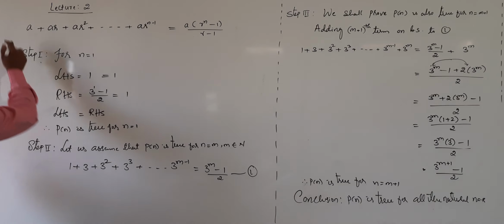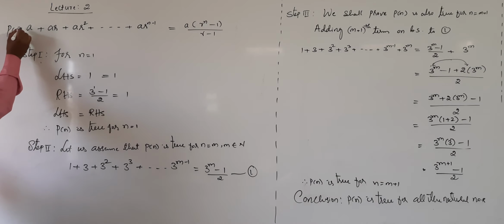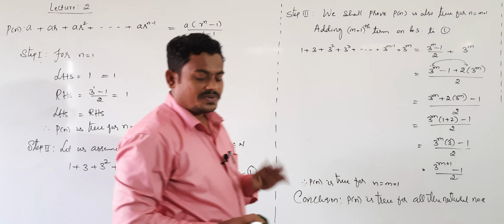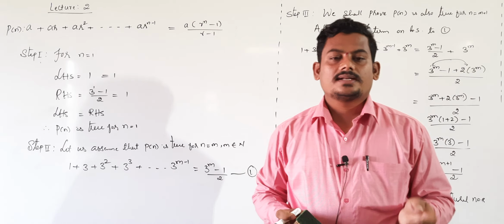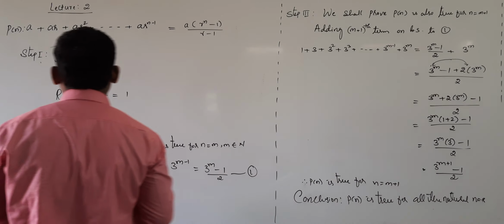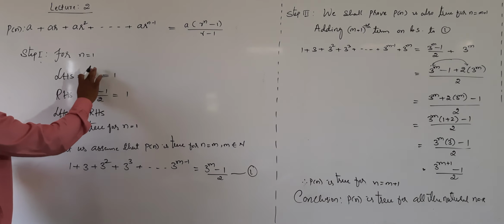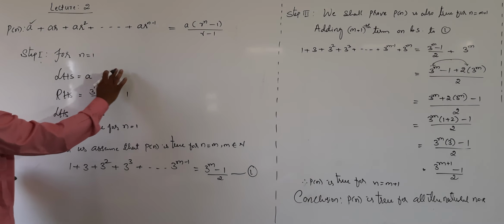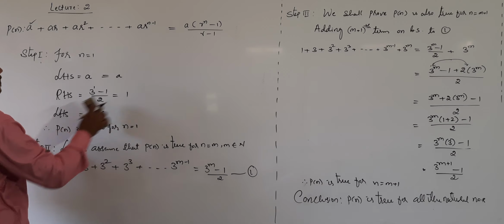For this again same procedure only. Take given statement as P of n. After that verification for n equal to 1. For n equal to 1, what will be the LHS? N value 1 means LHS is a, that is equal to a.